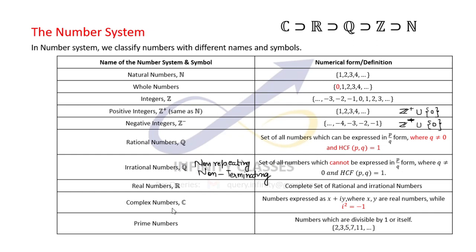Complex numbers are numbers which can be expressed in the form x plus iy. These numbers were generated for solving x square plus 1 equal to 0. This equation didn't have any solution, and these numbers were formed for solving such kinds of equations as well.